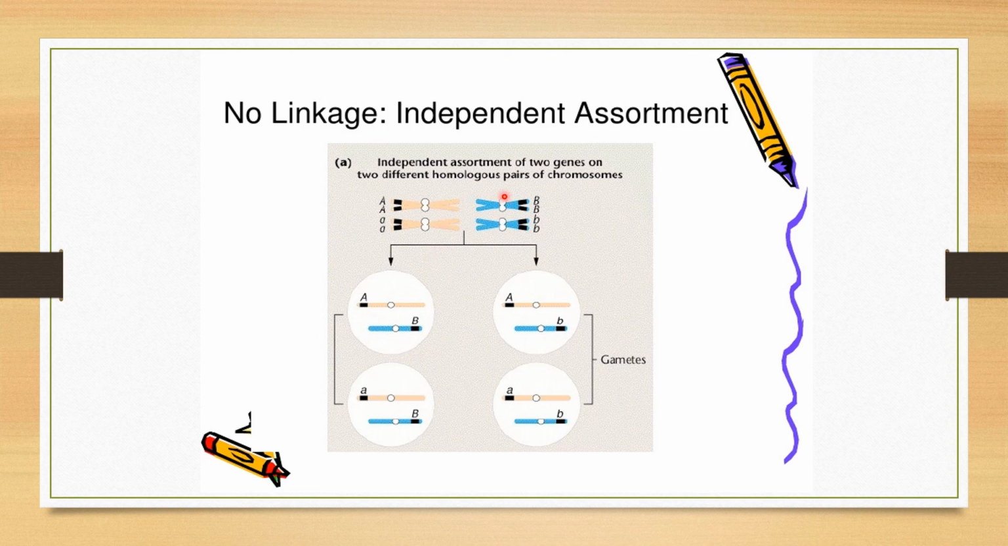Capital A from here, capital B from here. They are independently assorted; they can go with each other. Capital A and small b from here, even they are independently assorted because they are not linked with each other. Small a and capital B, even they come together. Small a and small b, even they can come together. That means no linkage, so independent assortment has taken place.